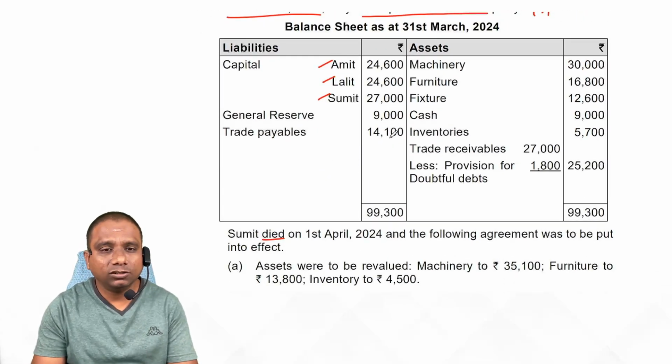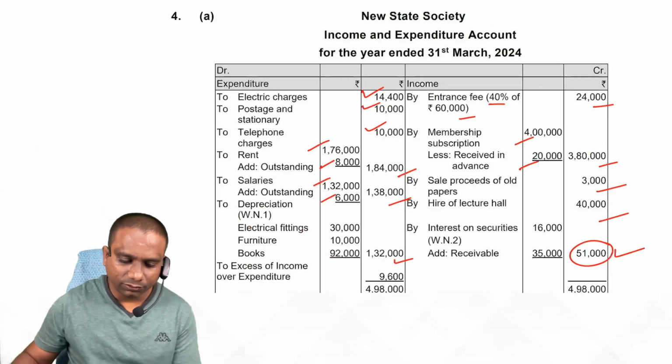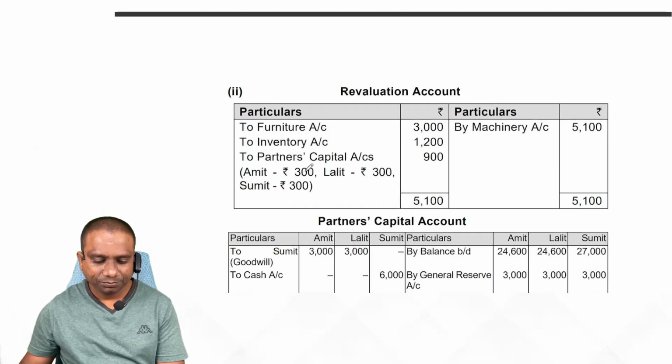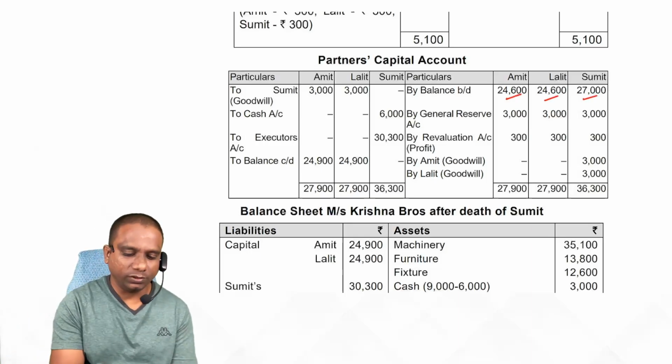First we have the capital accounts. Show them in the partners' capital accounts. Trade balance 24,600, 24,600.